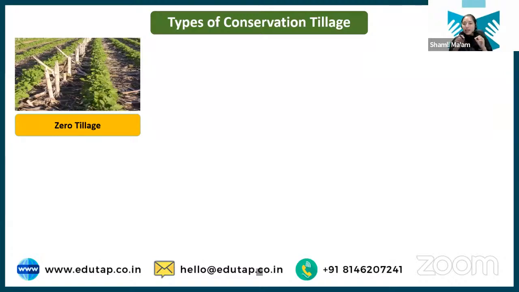These weedicides are used to kill the present vegetation over that particular land. Once the vegetation is killed, we do not remove it, because when these weeds or stubble decompose, they will add nutrients to the soil. So why is there a need for removal? We just kill them with the help of chemicals, open up the soil where we want to sow the seed, and no tillage is done. That is the zero tillage operation.